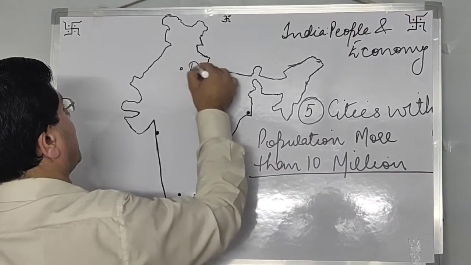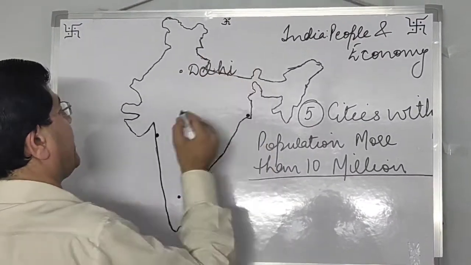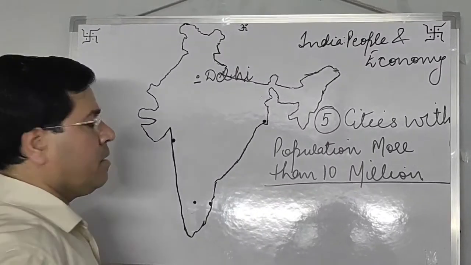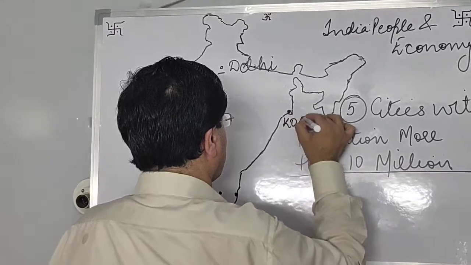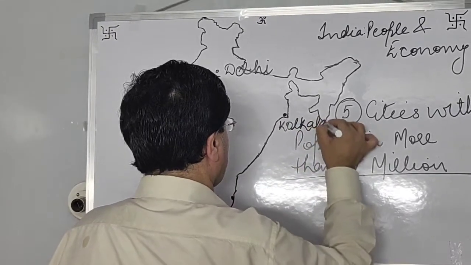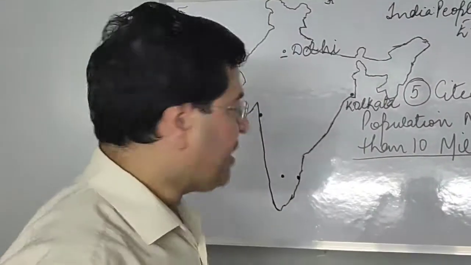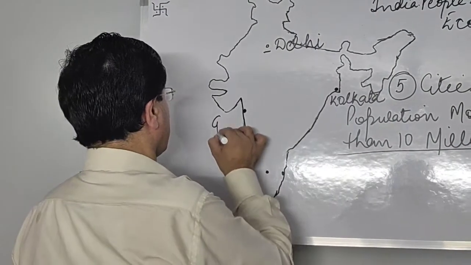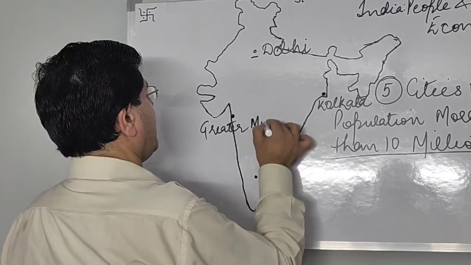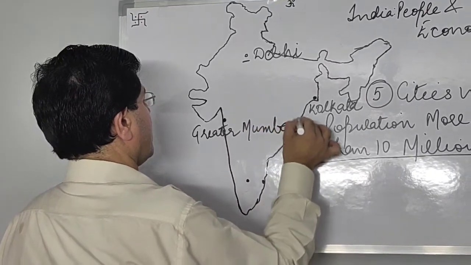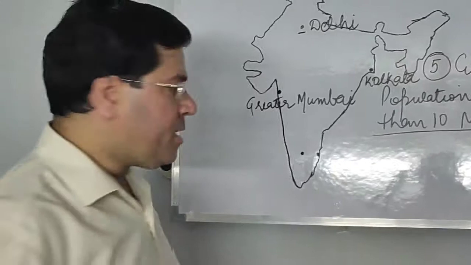One is your national capital, that is Delhi. Then you have Kolkata. Then you have Greater Mumbai. Then you have Chennai.